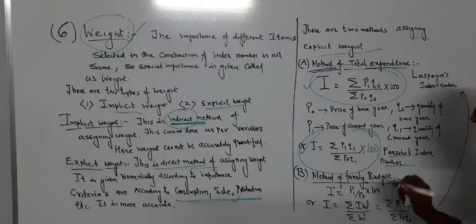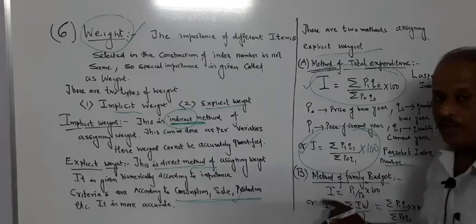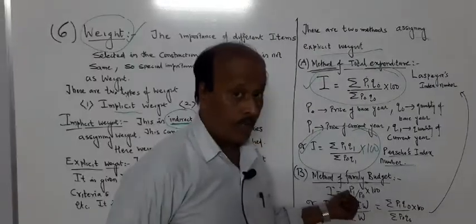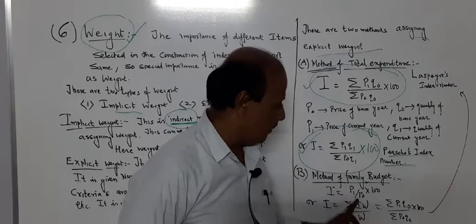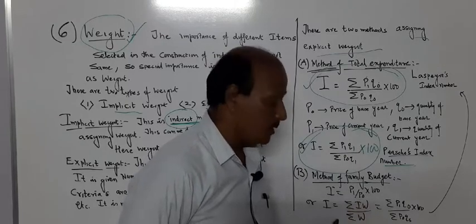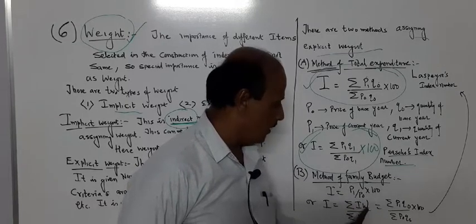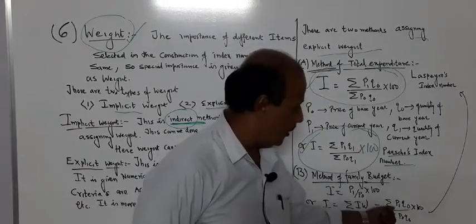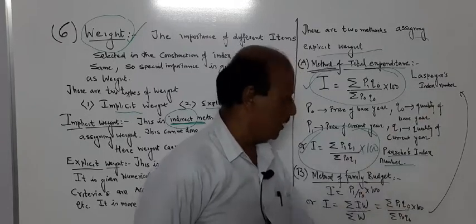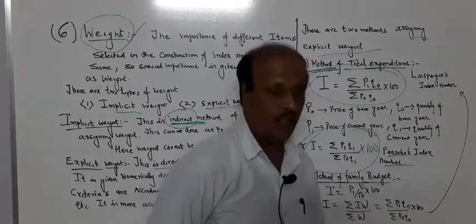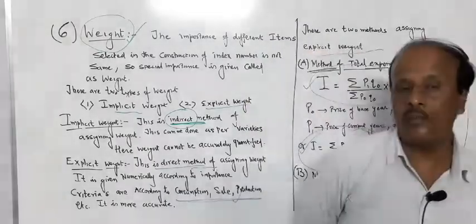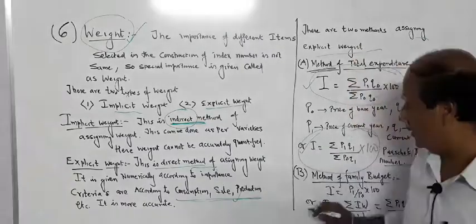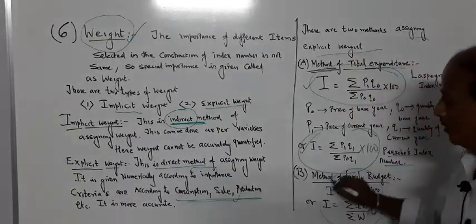Now, the method of family budget. The method of family budget can be calculated in 2 ways. Either by the relative index number, remember the first formula of this chapter, P1 by P0 multiplied by 100. Otherwise, the weighted index number, sigma IW by sigma W. Otherwise, Laspeyres' method, the above formula, can also be used for the method of family budget. Any particular family is selected, how much they are spending, how much expenditure they are doing for different items, their retail price and their quantities can be collected and it can be calculated under this.